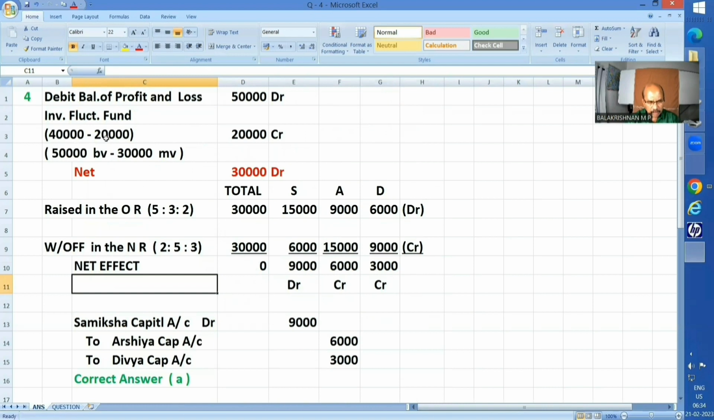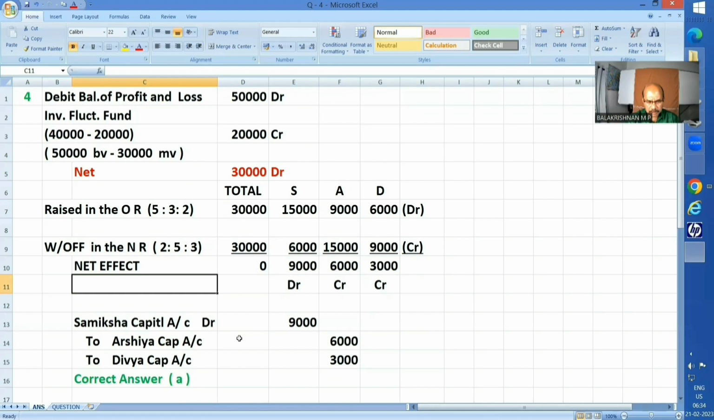So 40,000 minus 20,000. That particular investment having a book value of 50,000, market value being 30,000, there is a loss in respect of it, 20,000. That is adjusted against your fund. So fund has come down to 20,000, 40,000 minus 20,000. Okay. So total of it, a debit of 50,000 and a credit of 20,000, a net debit of 30,000. We know this is a case of capital adjustment only because they do not want to show the revised value of the assets. Hence, capital adjustment is to be done.